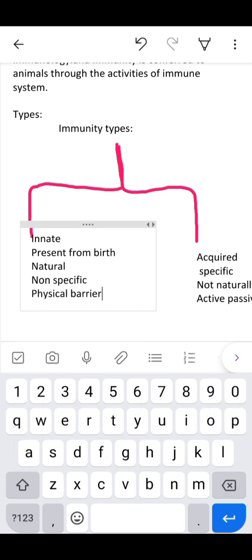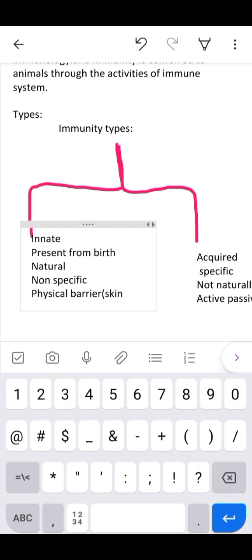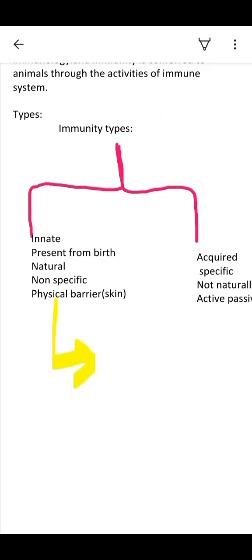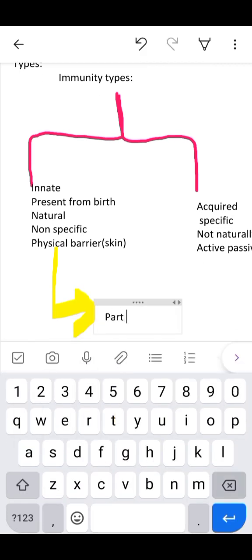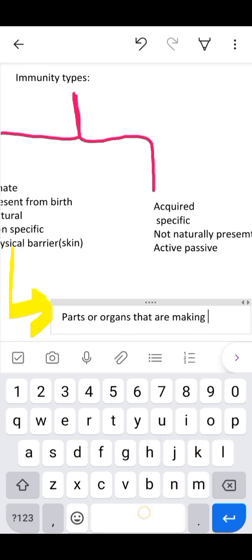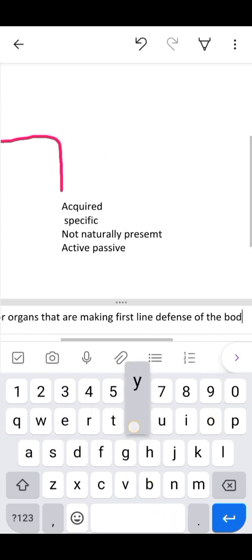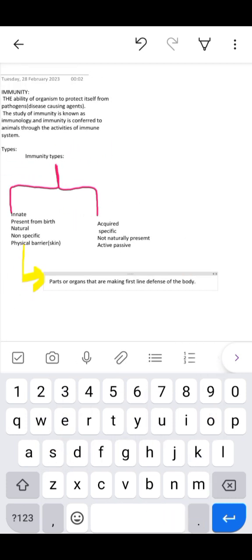Barriers are something that protect your body from a threat or disease. In innate immunity we have three main barriers: physical barrier, physiological barrier, and cellular barrier. Actually we have four, but there are three main ones. The fourth one is the cytokine barrier. If we talk about the physical barrier, the main physical barrier of our body is the skin, and physical barriers are parts or organs that make up the first line defense of the body of an organism.